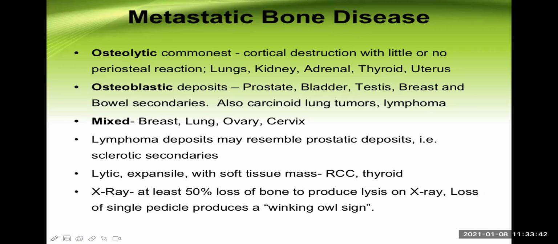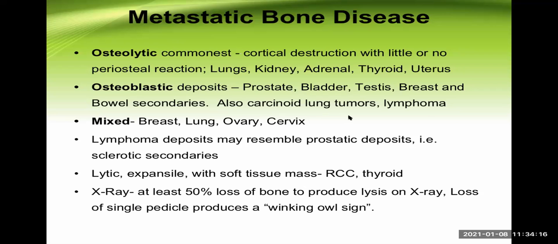Let's move on. Let's talk about metastatic bone disease now. This is the last part of the discussion in this big topic known as bone tumor. Now, let me start with one fact. If the question is asked in the MCQ exam, what is the most common type of bone tumor? Not primary, not secondary, overall, your answer is metastatic bone disease. Though it is a secondary type of bone malignancy, it is much more common than the primary.